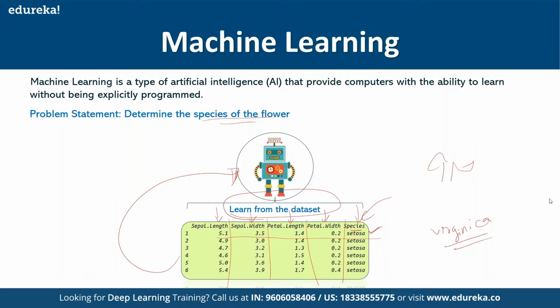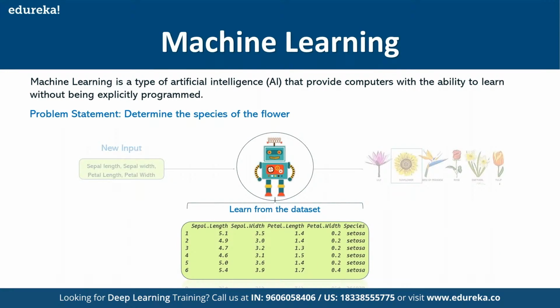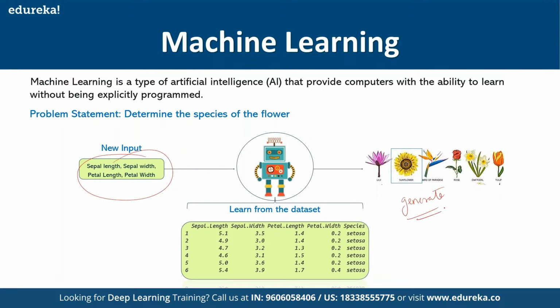Once the learning is complete, I can send in new data and generate a new prediction. So that's the difference between traditional programming and the machine learning approach.